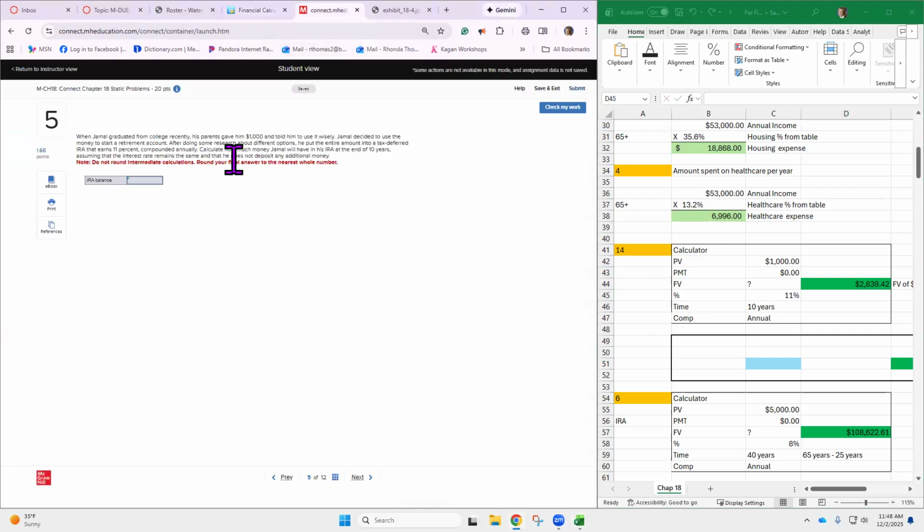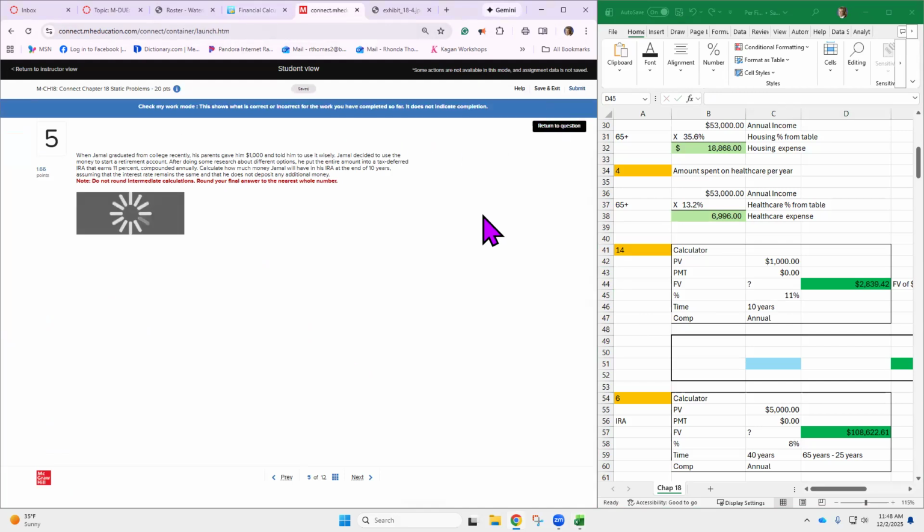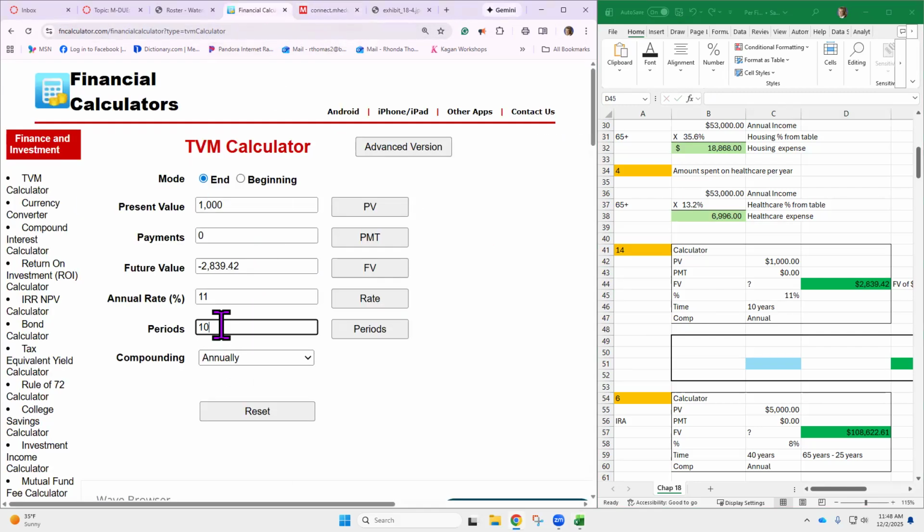I'm going to do one thing to this. So the IRA balance based on our calculator, right? Just for fun, I want to do something with this a second, if you don't mind. Let's say this is a college student, and you're 25 when you graduate college.